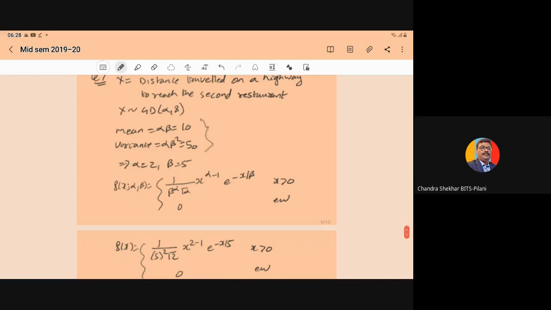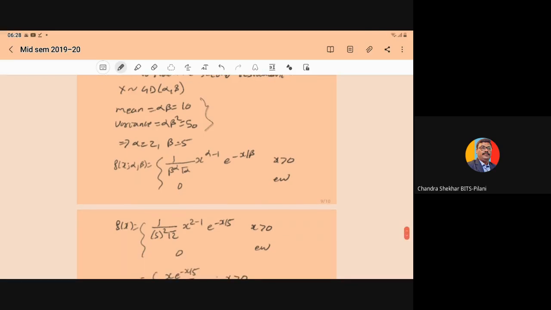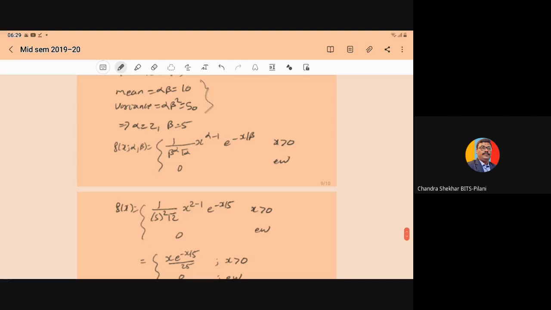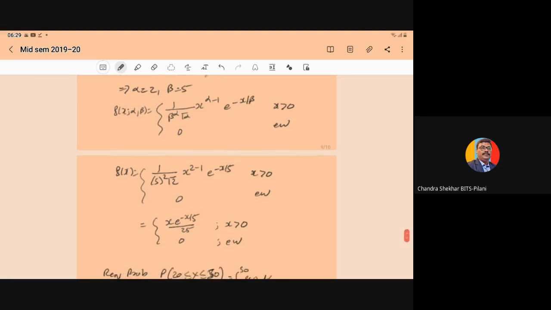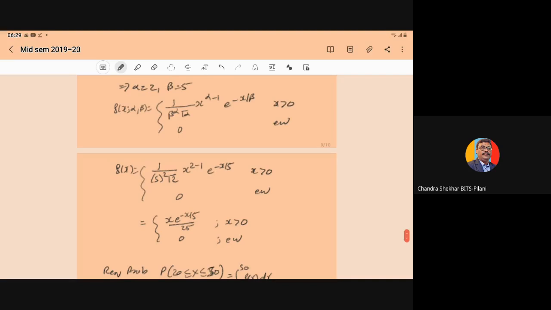And we know that the PDF for the gamma distribution f(x) with parameters alpha, beta is equal to 1 upon beta to the power alpha gamma of alpha, x to the power alpha minus 1, e to the power minus x upon beta, for x greater than 0, elsewhere it is 0. So in this expression you put alpha equal to 2 and beta equal to 5, you will get the required PDF. f(x) is equal to 1 upon 5 square gamma of 2, x to the power 2 minus 1, e to the power minus x upon 5.